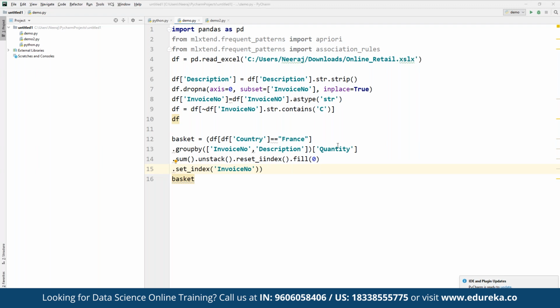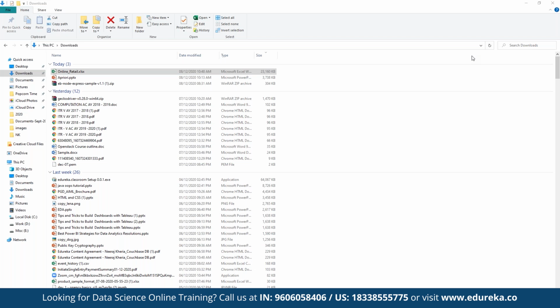So basically here we are going to define the consolidation for the items into one transaction per row with each particular product. And to keep the number of transactions low, we have focused our attention only on a single country, France. After we are done with that part, next we have to work on the zeros. There are a lot of zeros in the data, but we also need to make sure that any positive values are converted to a 1, and anything less than 0 is set to 0.